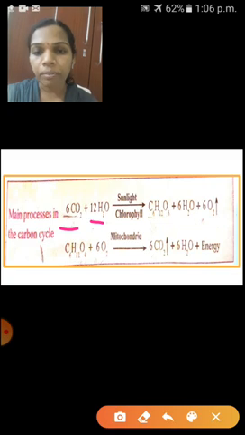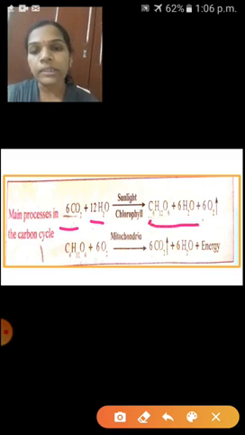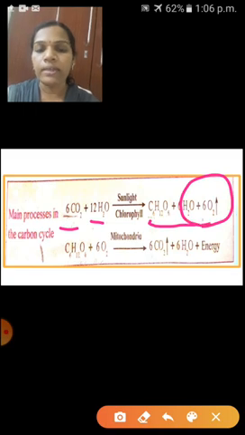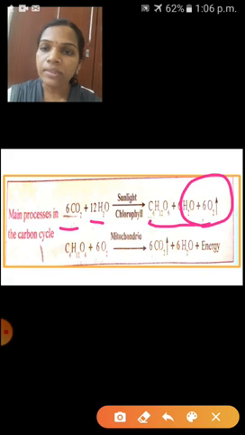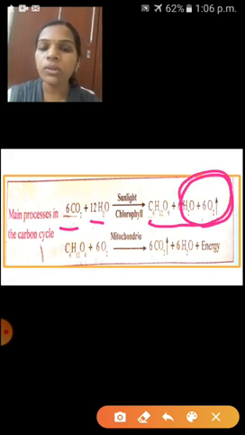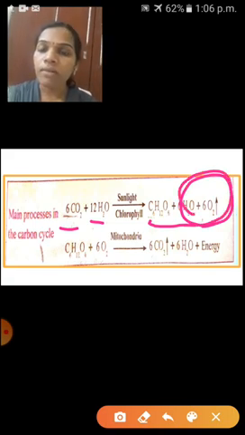carbon dioxide and water are combined together to form what? Yes, it gives glucose, that is the carbohydrate. Food is formed, and at the same time which one is released? Yes, oxygen is released. So during the photosynthesis process, green plants are preparing their food with the help of carbon dioxide and water. At the same time, oxygen is released into our atmosphere.